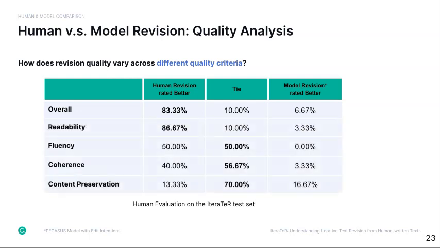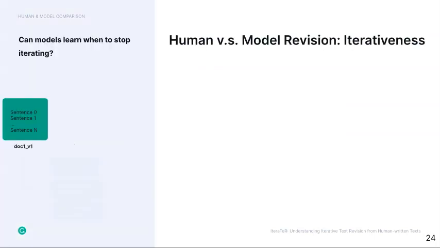We further conduct fine-grained quality evaluation of the revised documents in terms of readability, fluency, coherence, and content preservation. While model revisions can achieve comparable performance with humans on fluency, coherence, and content preservation, human revisions still outperform model revisions in terms of readability. This observation motivates future research on building better text revision models for this task.